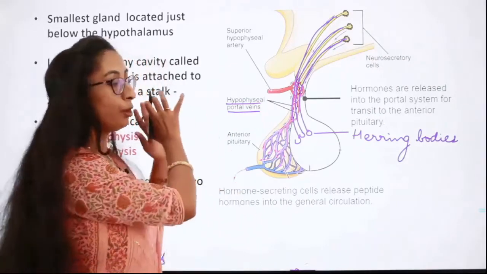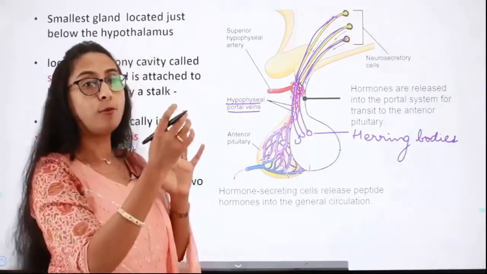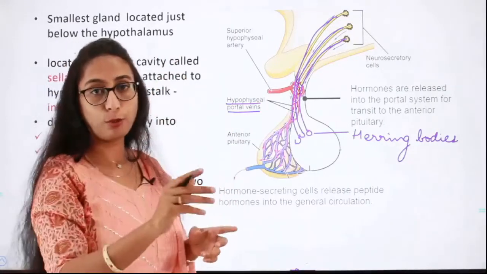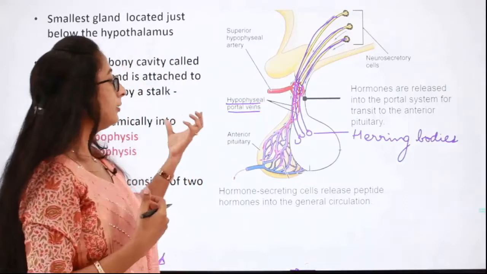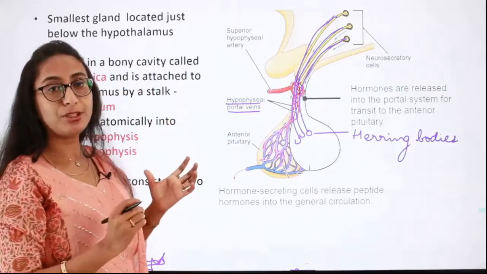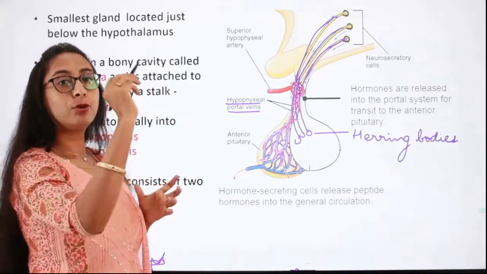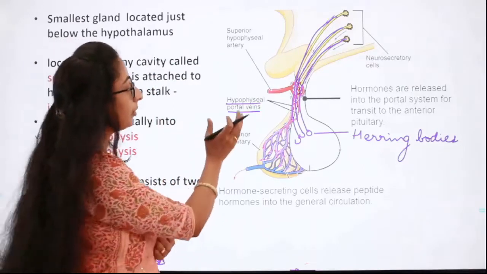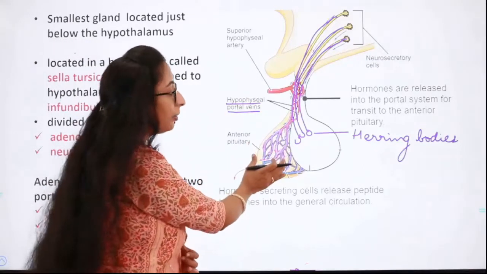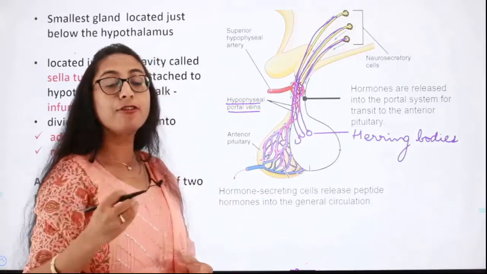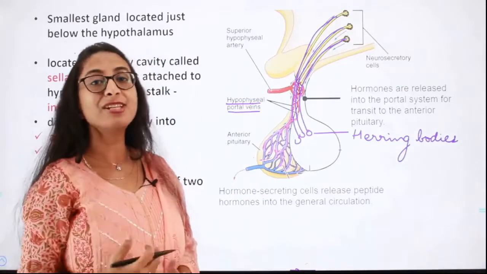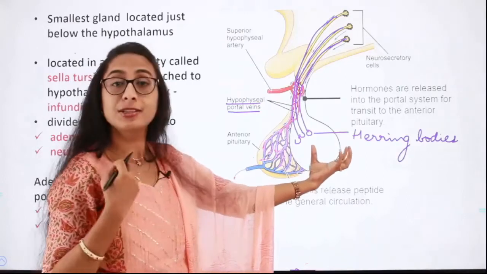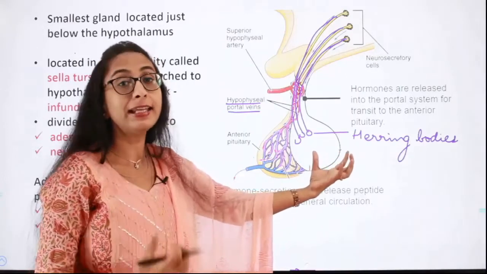They will give you a question asking which lobe of the pituitary synthesizes what hormones, match the following. Or they might give you the three different parts of the pituitary and a list of hormones and ask you to match it. So please remember, it is only the anterior pituitary which is capable of synthesizing and secreting hormones, whereas the posterior pituitary does not synthesize and secrete any hormones.